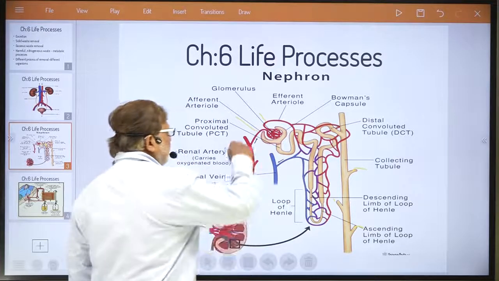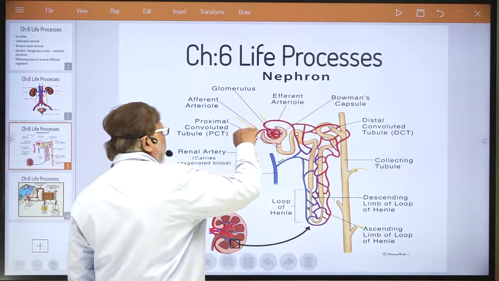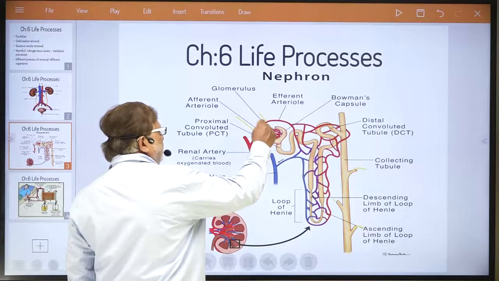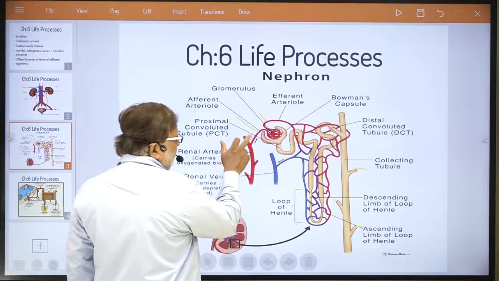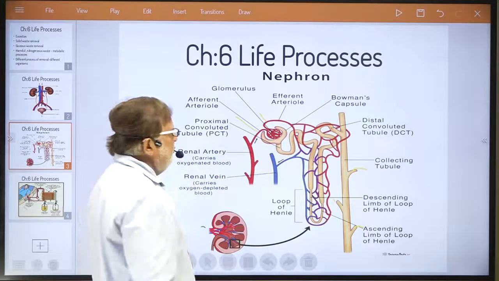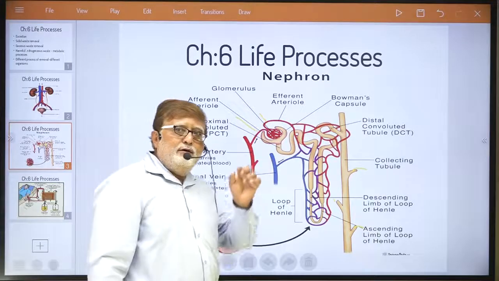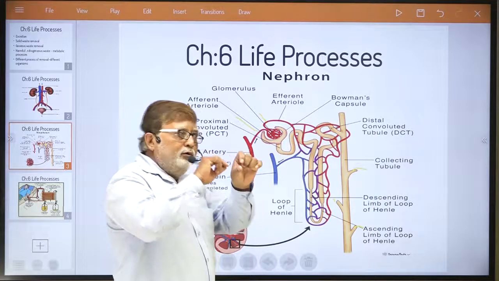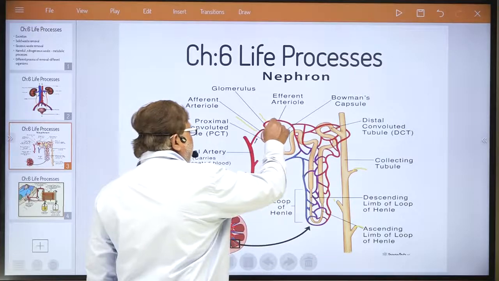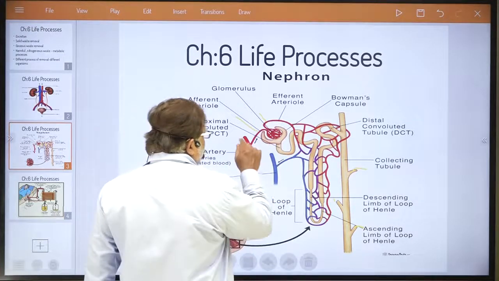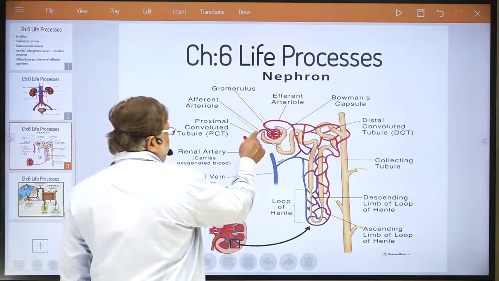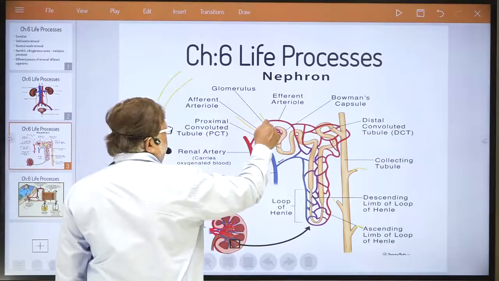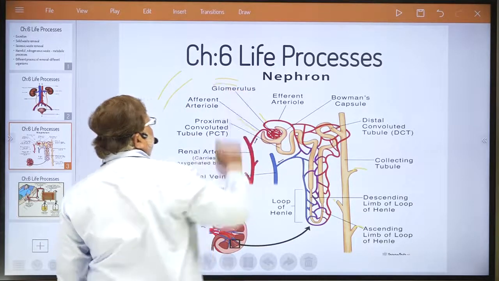Now what happens? This is the arteriole entering into Bowman's capsule. This is the arteriole coming out. There is a difference in the diameter of both these. The afferent arteriole has more diameter, meaning it is a thicker tube. The efferent arteriole has less diameter. This is very important for you to understand. So the afferent arteriole is a little thicker, and this efferent arteriole is a little thinner.